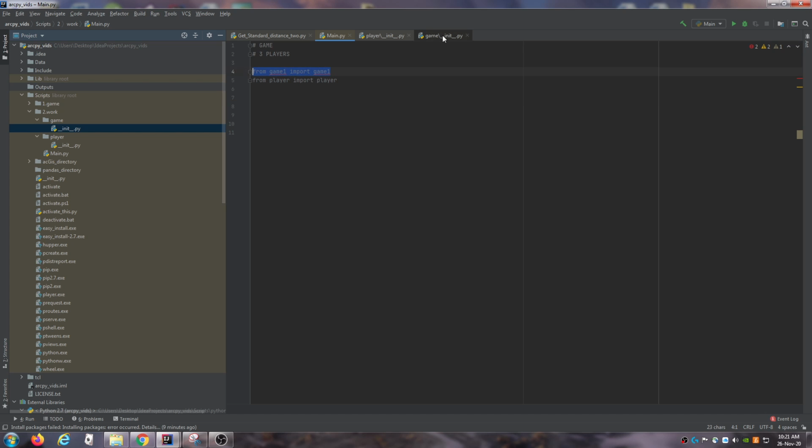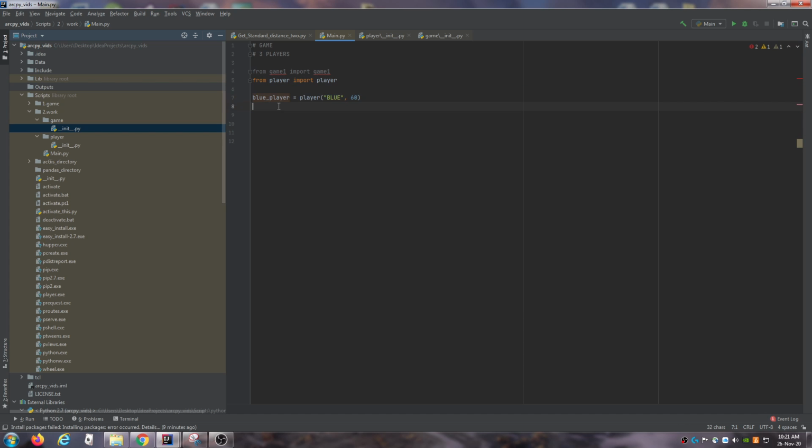So this is red currently because I haven't made a game class. That's fine. So I'm just going to create my 3 players. So I have blue player. They're going to be a player type, and they have a name. So I want them to be blue, and they're going to have an attack chance, which will be, let's just say, 60% chance to attack.